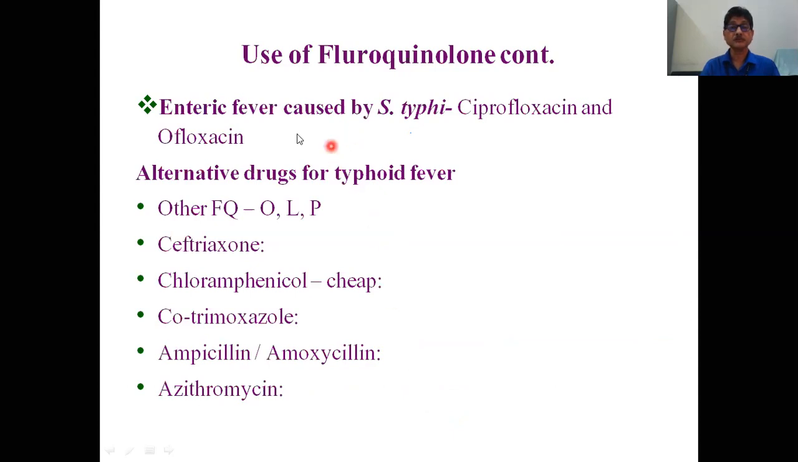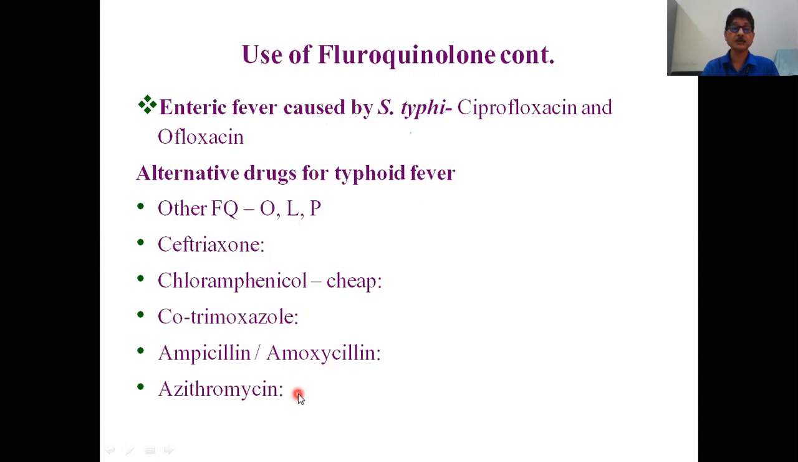So, another very important use of fluoroquinolones is for the treatment of enteric fever. The drug of choice is ciprofloxacin or ofloxacin. There are some other drugs which are also effective for the treatment of Salmonella typhi, that is enteric fever. Alternative drugs for enteric fever or typhoid fever are other fluoroquinolones like ofloxacin, levofloxacin, pefloxacin. Then another group is ceftriaxone, chloramphenicol, which is a very cheap drug, cotrimoxazole, ampicillin, amoxicillin, and azithromycin.